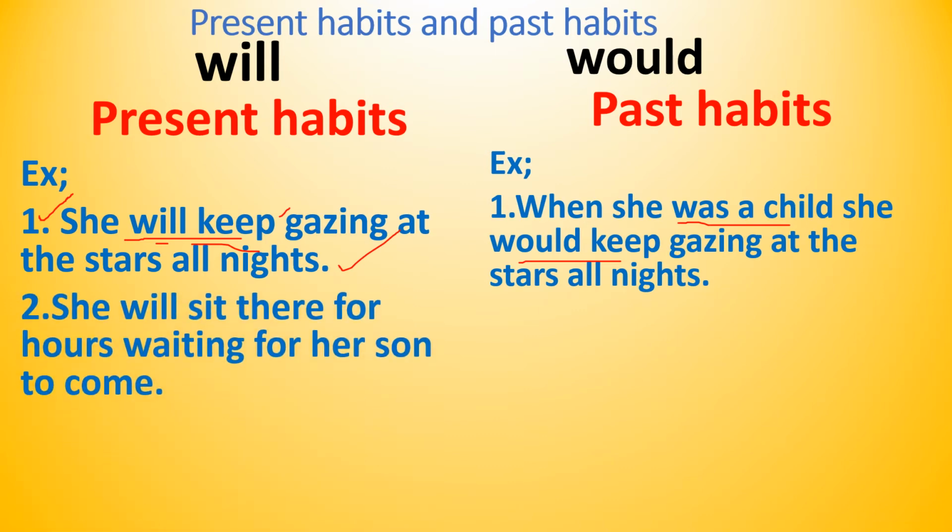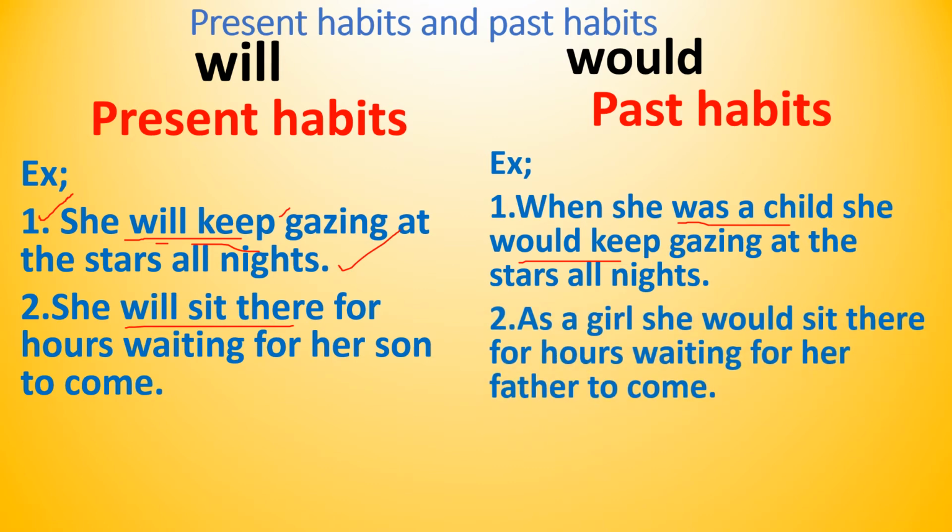She will sit there for hours waiting for her son to come. Will sit. This is called present habitual action that is emphasized. That is called characteristic habit. One characteristic habit is expressed in a simple future.